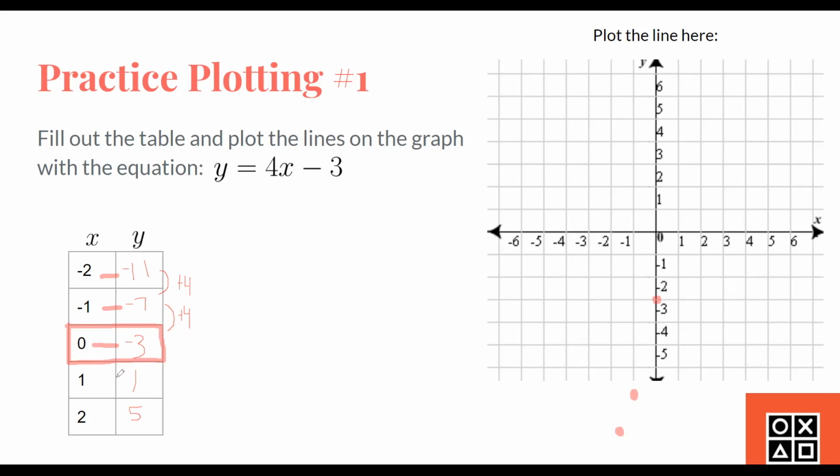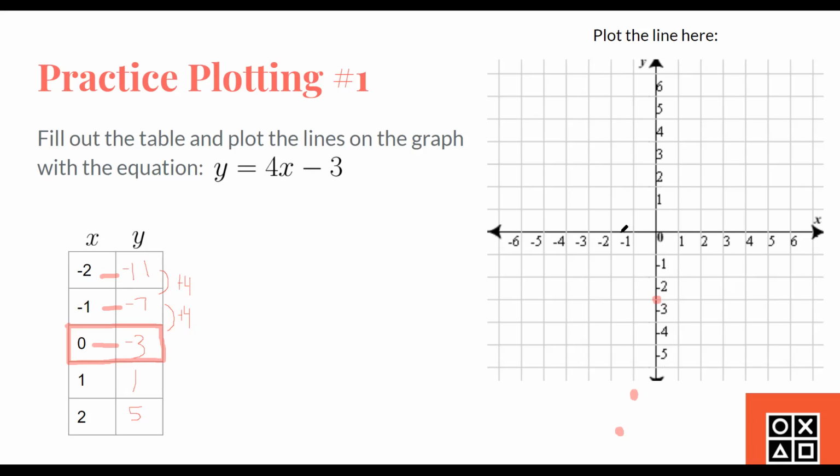Next, we have 1, 1, because you see when x is 1, y equals 1. So this time we move 1 over to the right because, as I said before, quadrant 1 is always going to be positive numbers. So both x and y are positive. Quadrant 3, which is this bottom left corner, will always hold negative numbers. And then here, quadrant 2, the x value will always be negative and the y value will always be positive. And then this bottom right, lastly, the x value will always be positive and the y value will always be negative.